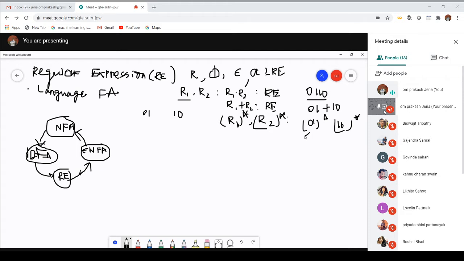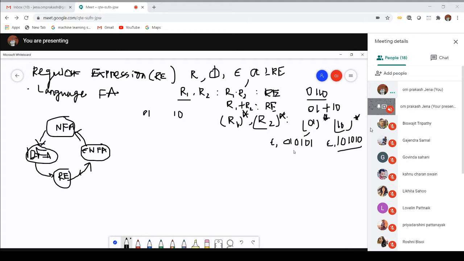Now if I say there is a 01 star, what does it indicate? It indicates any number of combinations of 01: 0101 and so on. Am I clear to all of you? Next, for 10 star, it will be 1010, again 10, the combination of 10 any number of occurrences along with the epsilon symbol. Since it is a star closure, along with the epsilon, any number of 10 or 01.